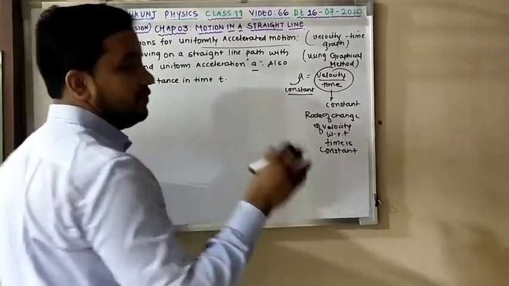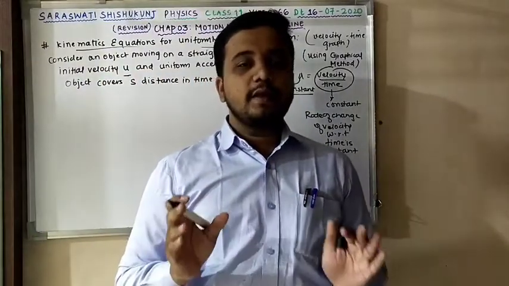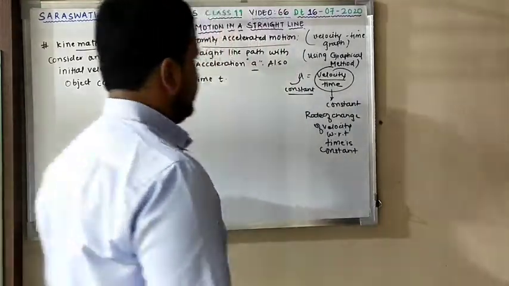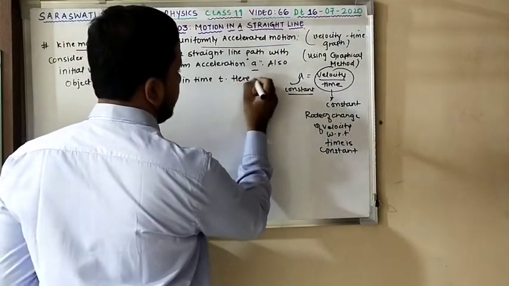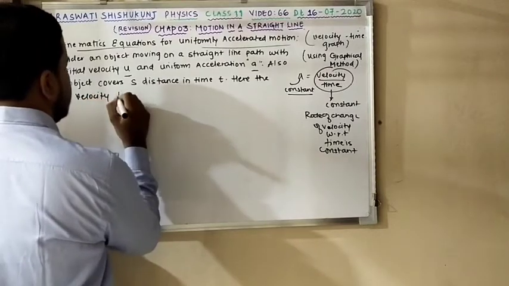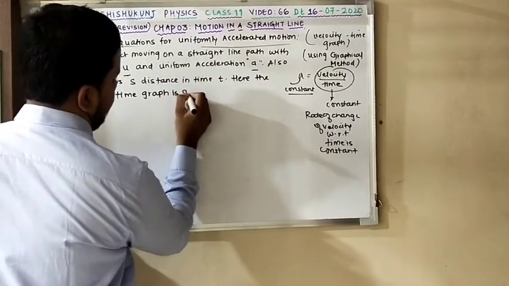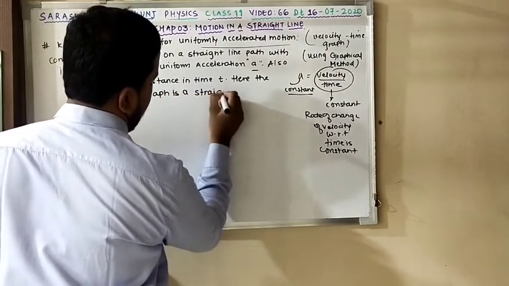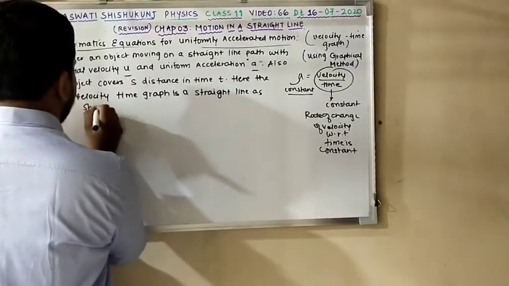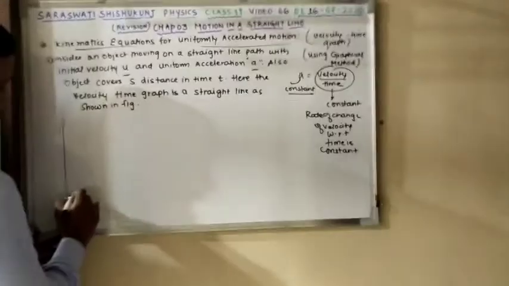So if acceleration is constant, velocity is changing uniformly, or you can say it's proportionally changing with time, whatever you want to say. You will notice one thing over here, that your graph is a straight line. So I can write over here, the velocity time graph is a straight line, as shown in the figure. Is this clear? Now let us plot the figure of the velocity time graph.